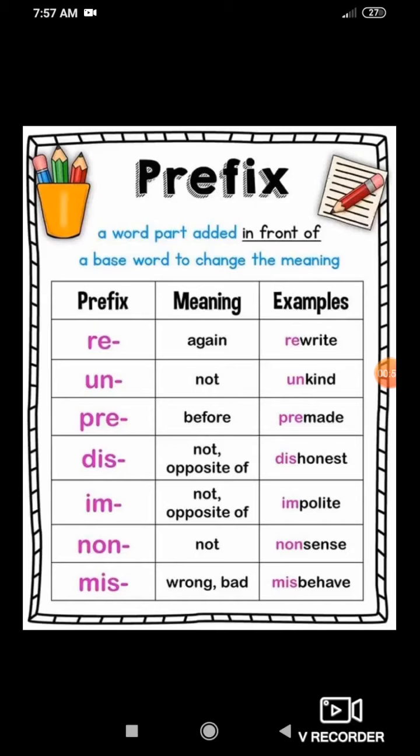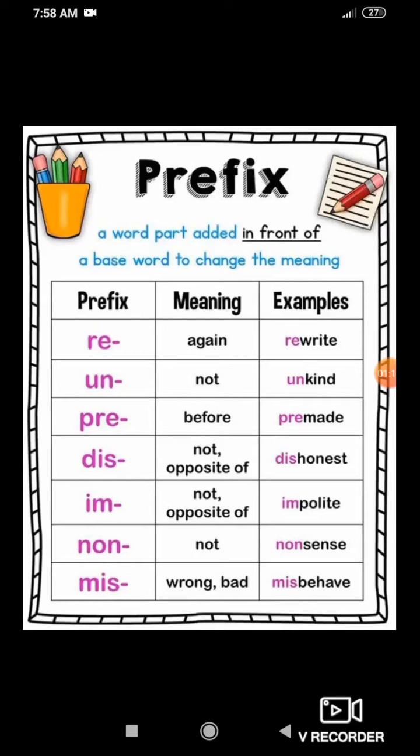Three columns are given. So let us try to understand these prefixes with the help of more examples. Re is a prefix. The meaning is given: again. If we add the prefix re before the word, it becomes re-again.